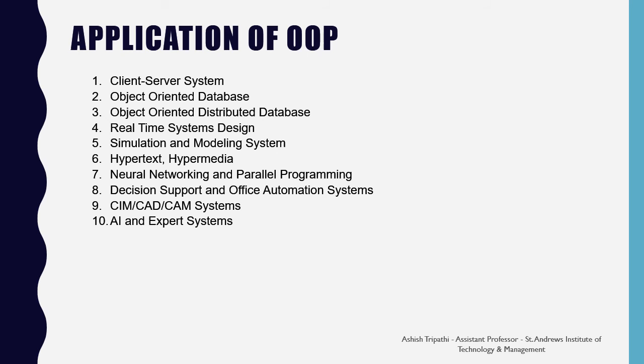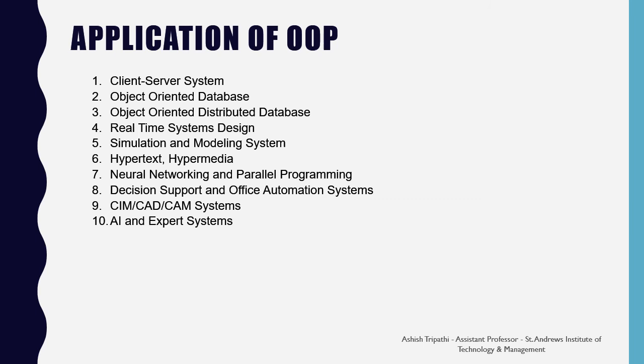In hypertext and hypermedia, objects link with each other and arrange themselves in proper format to be presented on any platform. In neural networking and parallel programming, objects are classified and executed in a predefined sophisticated environment where they are supposed to hold their state in every call.